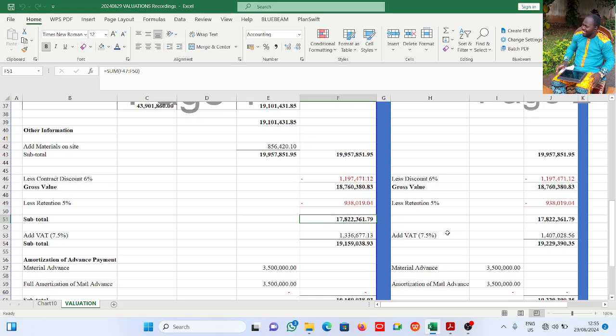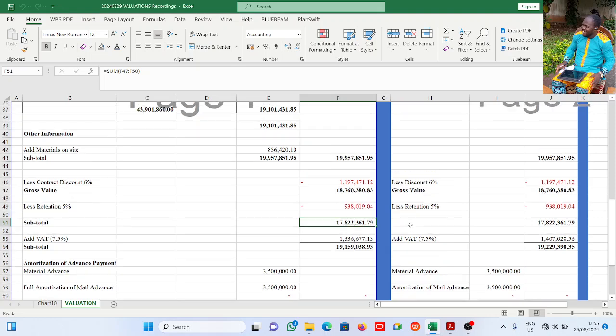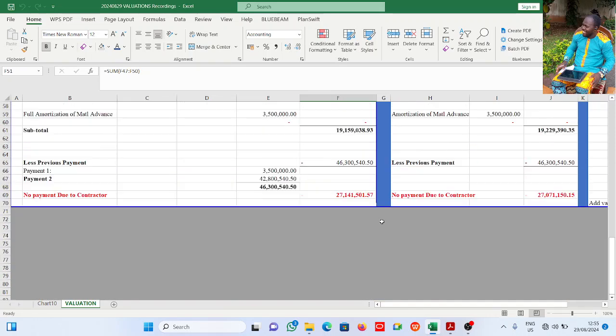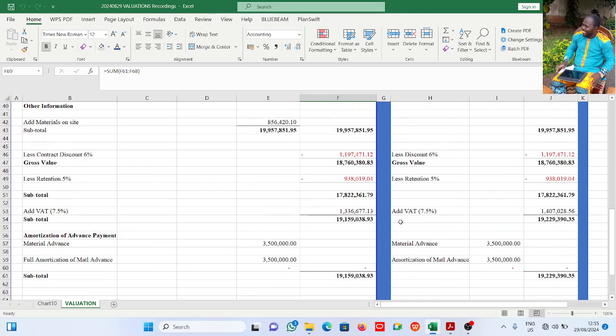I've seen three ways in practice where they add VAT. It can be after retention, it could be before retention, or it could be at the net. The net payment will be made to the contractor. Somewhere here you now see add VAT, then you have the final total that will be paid to the contractor. Whichever method is to be applied just has to be agreed by parties to the contract.